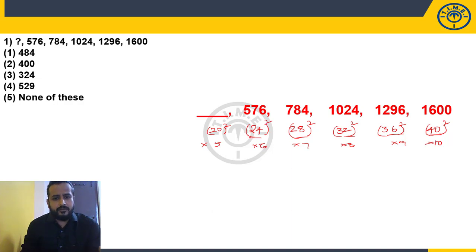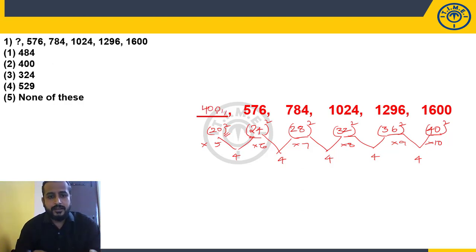Or in another way also we can deal. 24, 28, difference of difference. In these numbers, how much it is? 4. 28, 32 difference is 4. 32, 36 difference is 4. 36, 40 difference is 4. So what will be previous number? Difference has to be 4. So 24, so this number will be 20. So 20 square will be 400. So like this we have to observe whether the numbers themselves are following any specific pattern. If it is following the specific pattern, apply that logic. So choice 2.